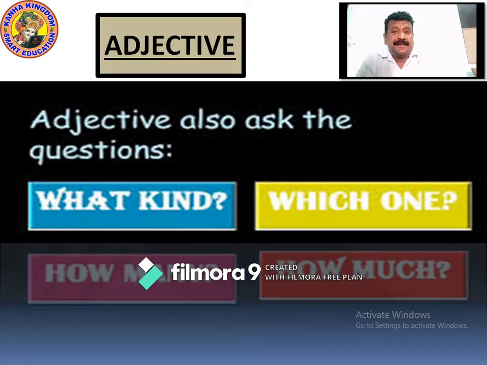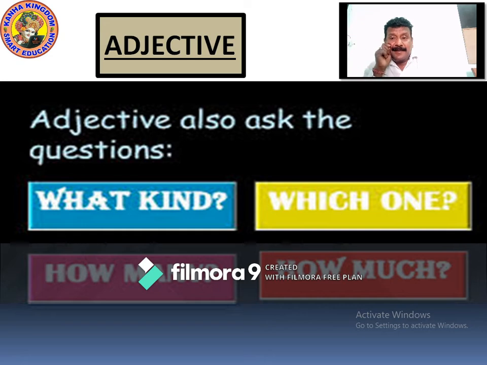Just now, as we have seen the examples, adjectives also ask questions in the sentence. When we say red table, we talk about red table. Fat boy, 15 boys. When you talk about all these things, there is a sentence where these adjectives ask the questions.